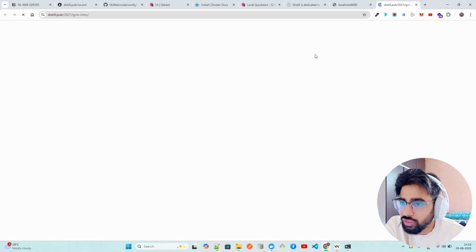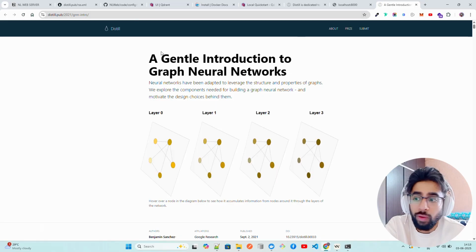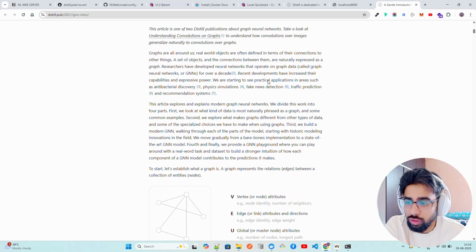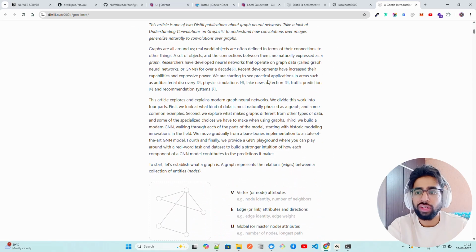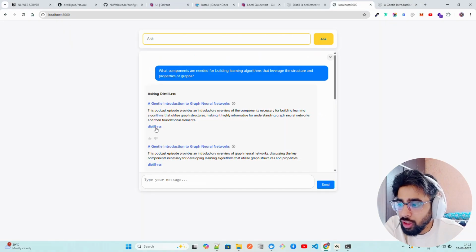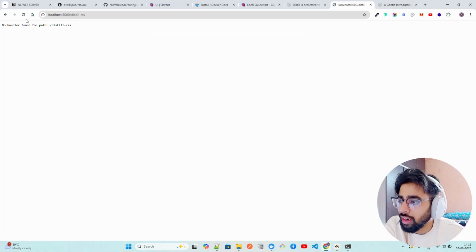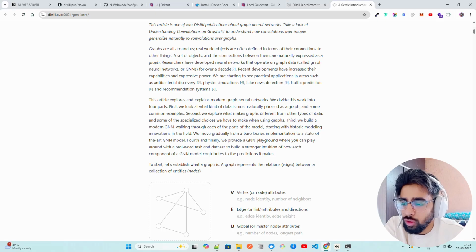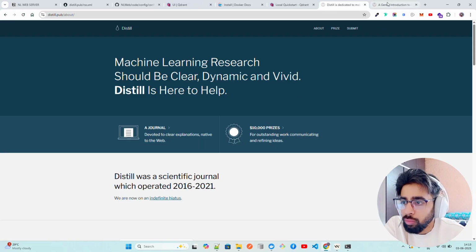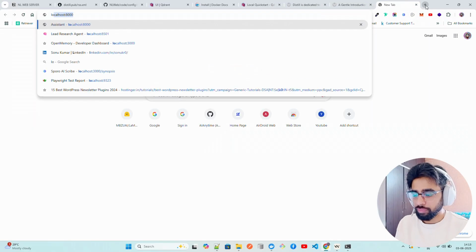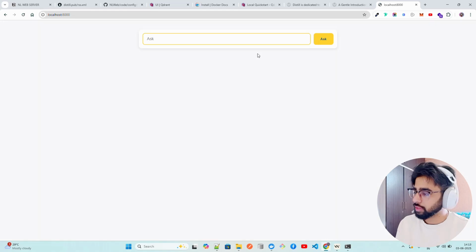But when you click on this, it takes you to this particular blog, a gentle introduction to graph neural networks. We also have the source citations, the references, right? And you can see it over here, the digital RSS, no handler found, of course, which will not be available here on this localhost 8000, but that should not be a problem. Now, how cool is that, right, guys?